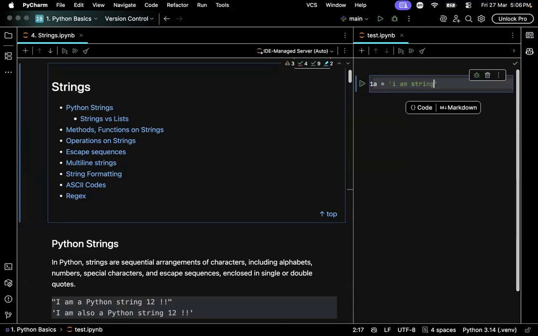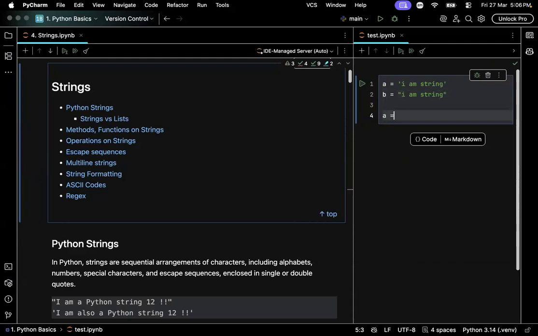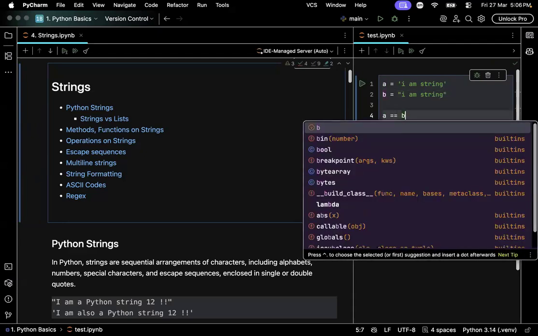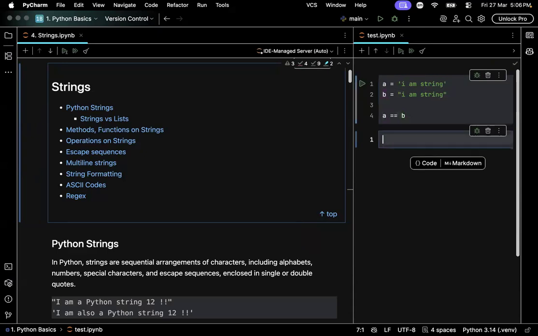I am a string. This is a string. Even this is also a string. In Python, quotes don't matter. Single or double quotes, they behave the same. To prove that, let me compare, equate whether A is equal to B or not. You should be already familiar with this, right? Comparison operator.